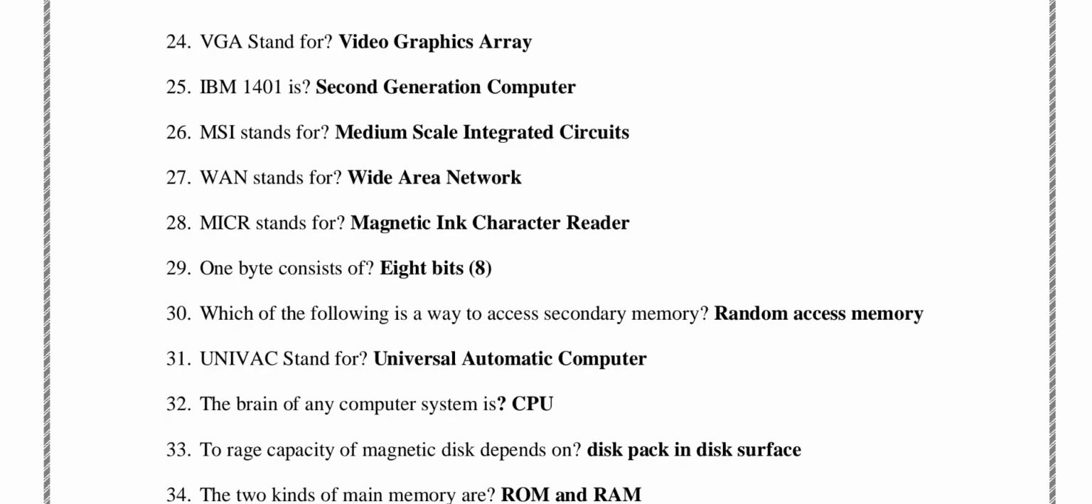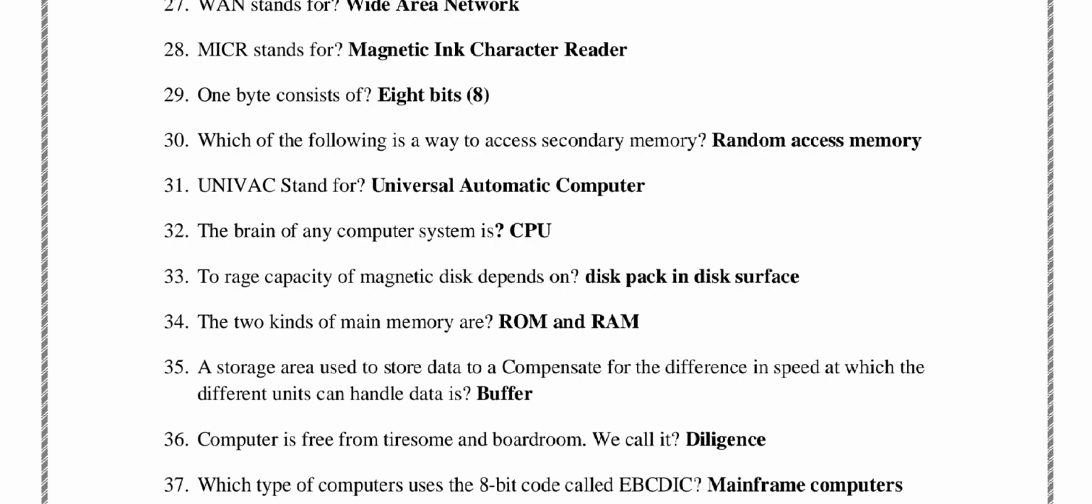30 MCQs, which of the following is a way to access a secondary memory? Random access memory, RAM. 31 MCQs, UNIVAC stands for universal automatic computer. 32 MCQs, the main brain of any computer system is CPU, central processing unit. 33 MCQs, the storage capacity of a magnetic disk depends upon the disk pack and disk surface. 34 MCQs, the two kinds of main memory are ROM and RAM, read only memory and random access memory.